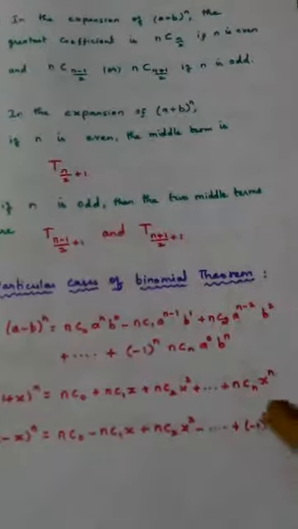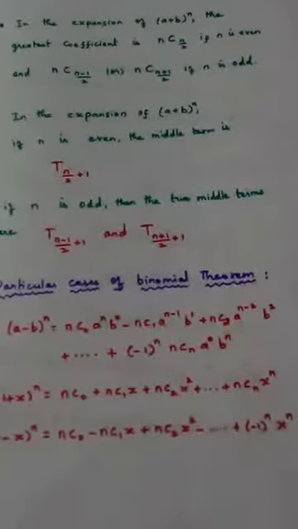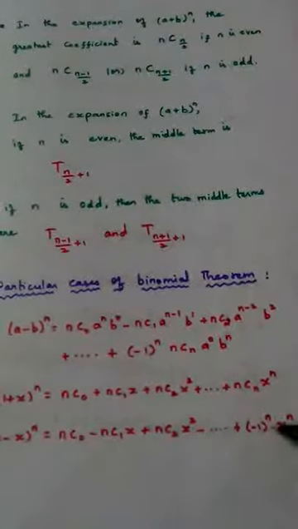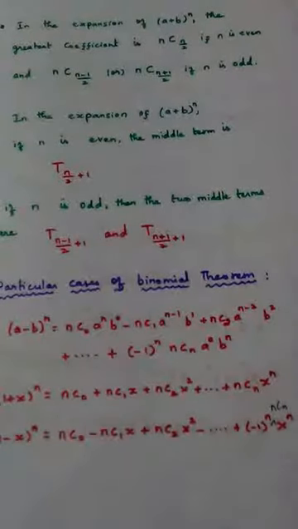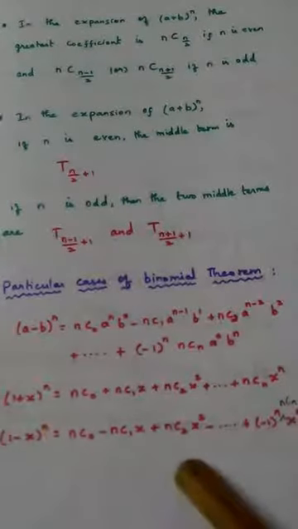Why? To denote the symbol. And one term was missing here: nCn x^n. Don't forget to write (-1)^n nCn x^n. This is the last term for what? (1 - x)^n.